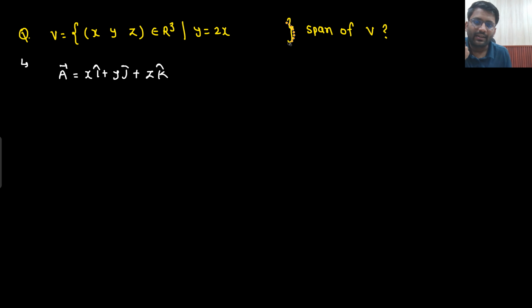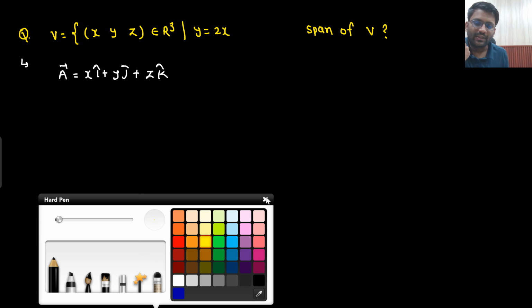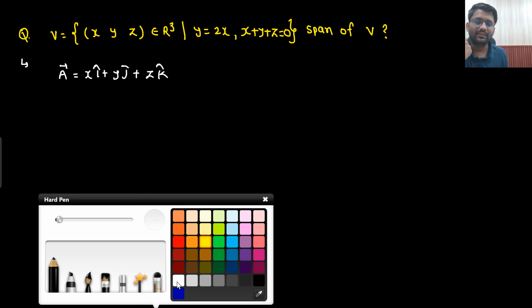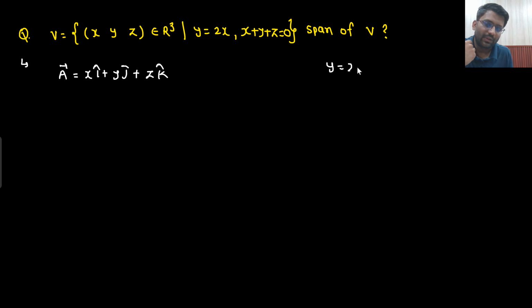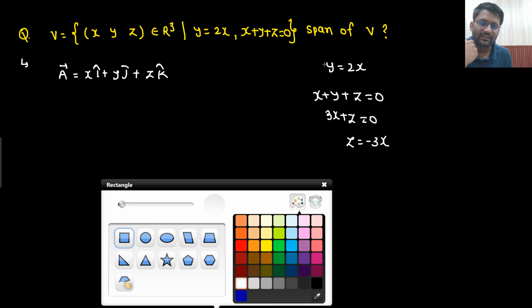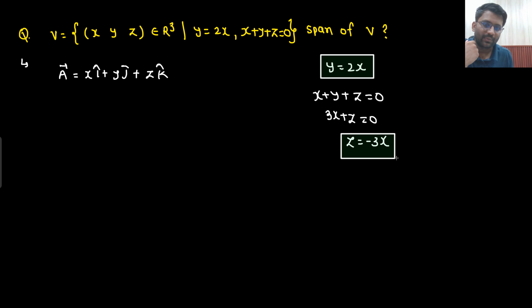Let's make it X plus Y plus Z equals to 0. This is the condition given. 2 conditions are given. First one is Y equals to 2x, and second one is X plus Y plus Z equals to 0. So Y could be written as 2x, so this will become 3x plus Z equals to 0. So effectively it is given that Z equals to minus 3x. So 2 conditions are given: Y equals to 2x and Z equals to minus 3x.